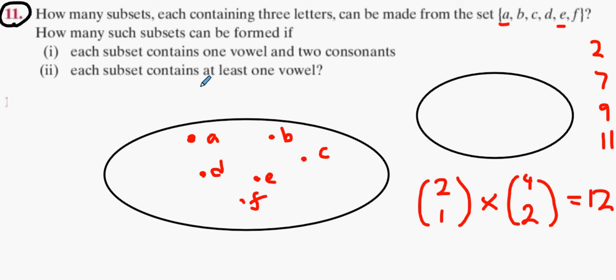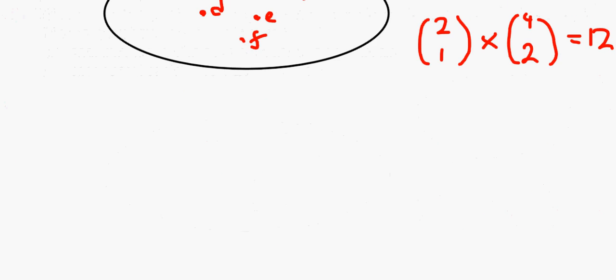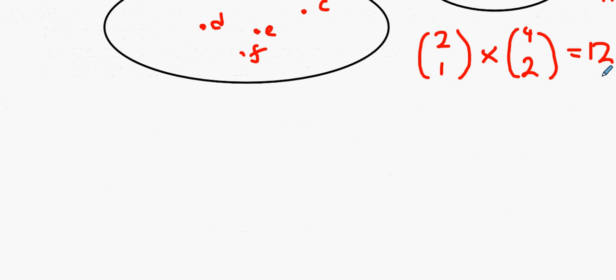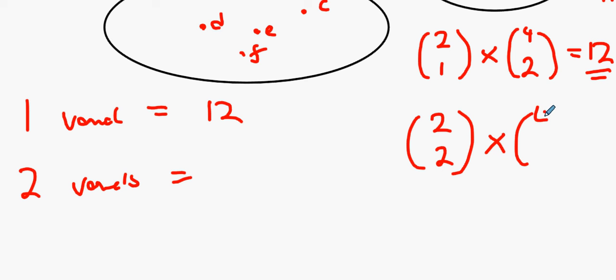Each subset contains at least one vowel. You have to have one vowel. So what does that mean? We already have the answer for one vowel, don't we? One vowel is 12. Now we have to find out what happens if we have two vowels. So what's the answer for two vowels? Two vowels to choose from, choose 2 of them. 4 consonants to choose from, only choose 1 of them. And we get an answer of...